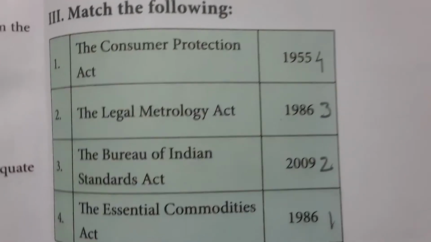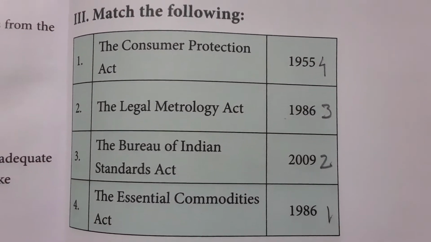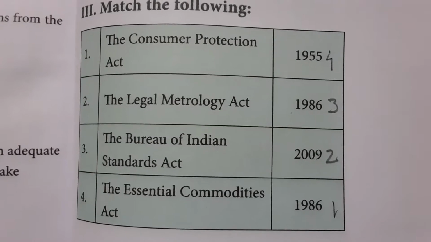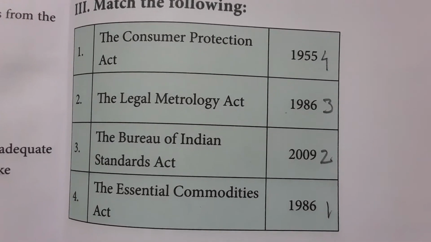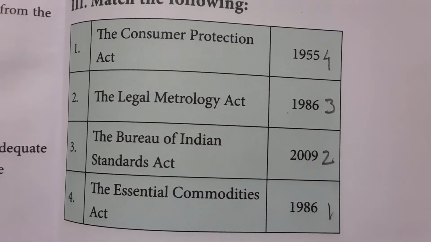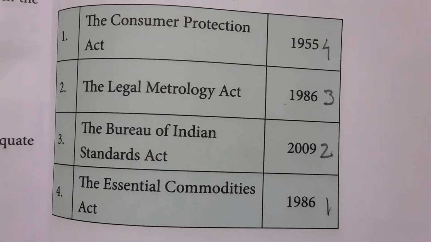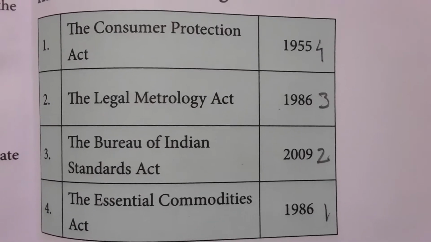Next one is match the following. The Consumer Protection Act was implemented in India in 1986. The Legal Metrology Act was implemented in the year 2009. The Bureau of Indian Standards Act was implemented in 1986. The Essential Commodities Act was implemented in India in the year 1955.